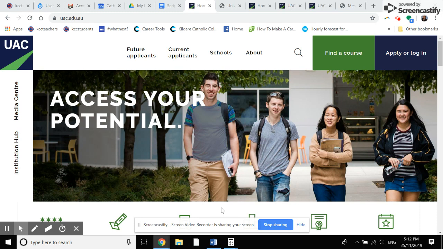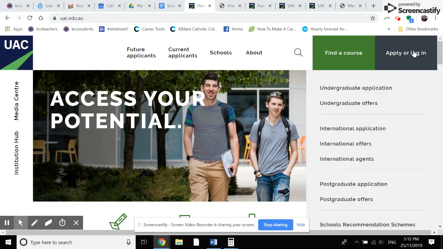If you've been made an offer via UAC, I'll show you how to do that on the screen. So you go to the UAC website, which is just uac.edu.au, and there are now two different ways that you can access your offers. If you hover over apply, log in, and down here on undergraduate offers, if you click on that, it will require you to put your UAC number and your UAC PIN in.